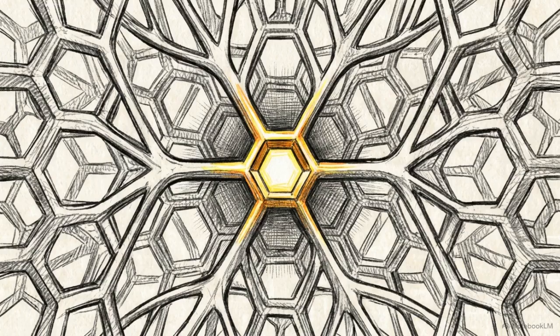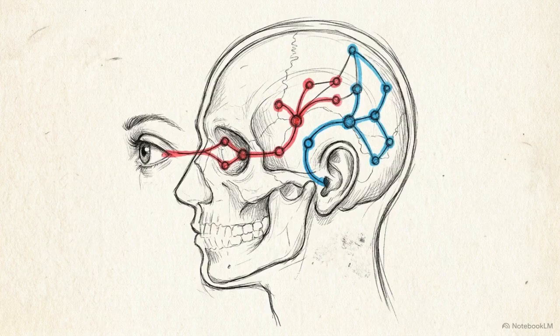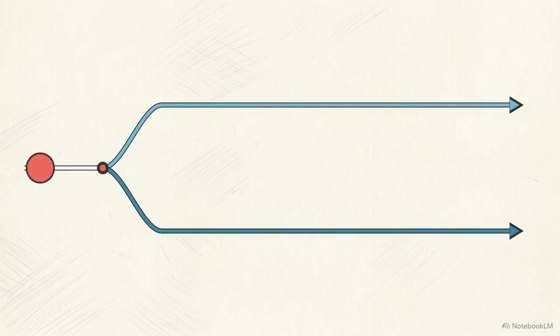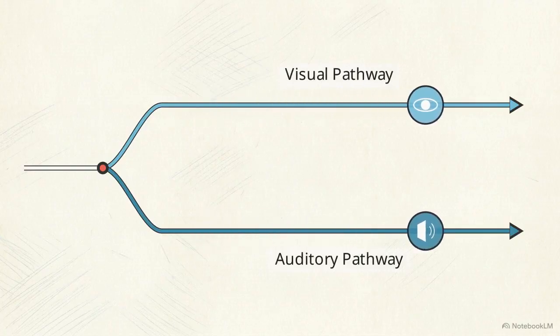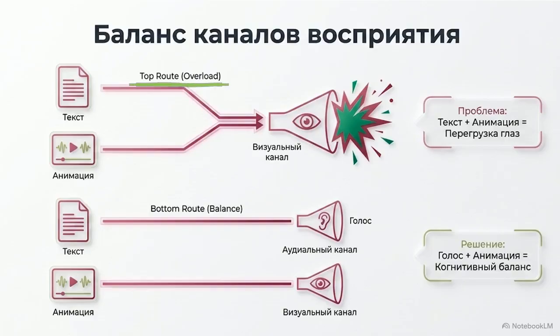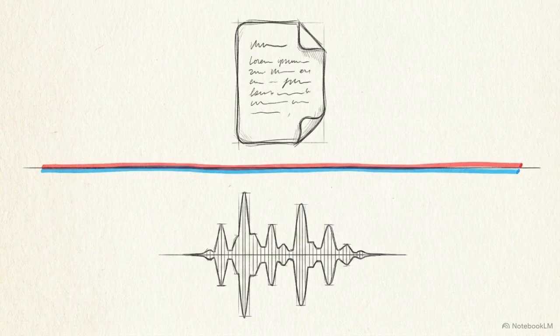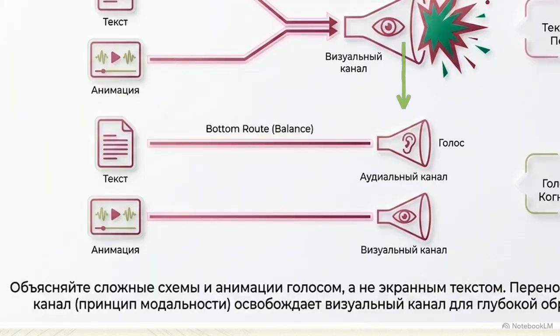This schematic visualizes the traffic jam created by poor design. When instructional designers force learners to read dense on-screen text while simultaneously watching a complex animation, both streams of data collide inside the single visual channel, overloading the pipeline. To bypass this visual bottleneck, designers use the modality principle. By migrating the explanatory text off the screen and into an audio voiceover, the data flow is instantly balanced across both sensory channels. The eyes process the graphic, while the ears process the words.